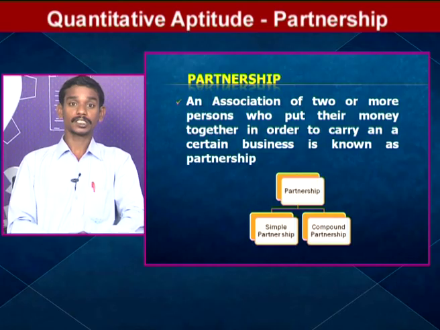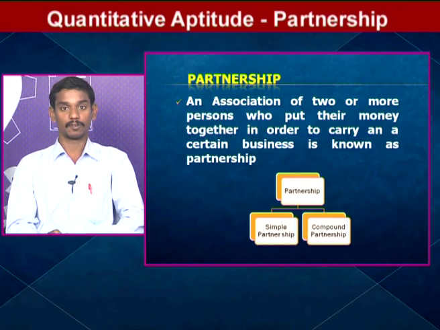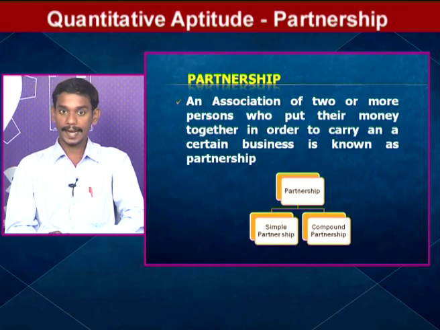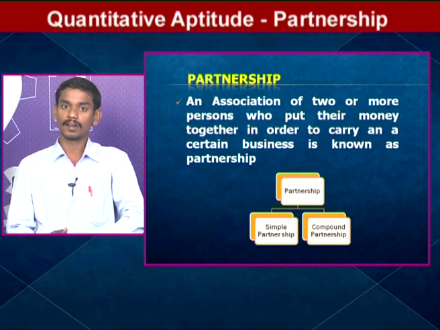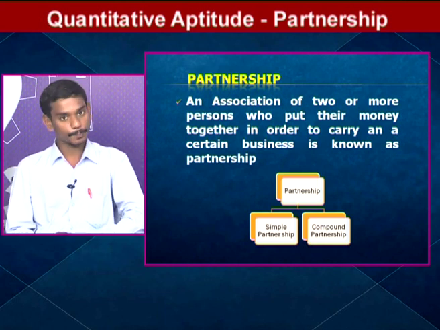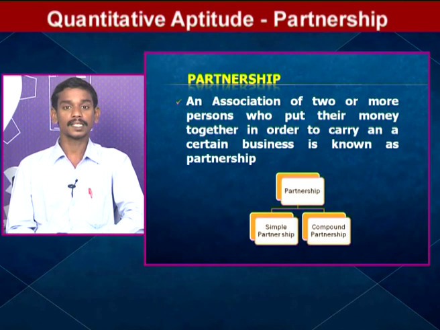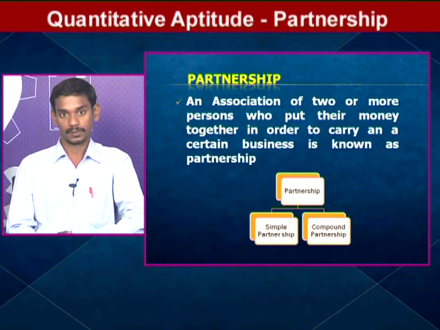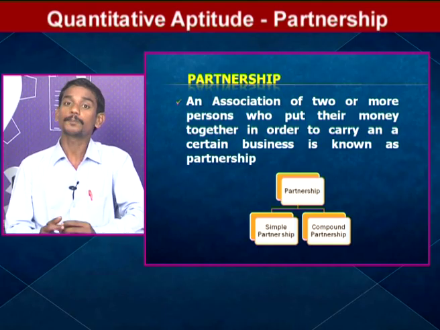In partnership, there are two types: one is a simple partnership and the second one is a compound partnership. What is meant by simple partnership and what is meant by compound partnership? Simple partnership means the partners who invested money are called partners, and they invested money for the same length of time.